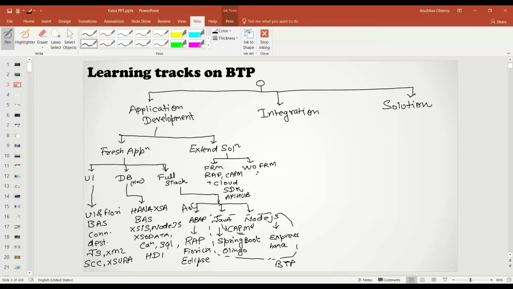Now, without a framework, you can go with freestyle. And again, you would need Cloud SDK to build side-by-side extensions in the cloud. If your company is not willing to extend a solution, maybe you feel that you don't want to get your existing solution data, then you can go with full stack development where everything resides in the cloud. Sometimes I see that some partners and customers are willing to do a combination: an extension plus some data coming from the cloud and some data from their existing solutions. That's where the RAP and CAPM frameworks will always help you, along with SDK knowledge.